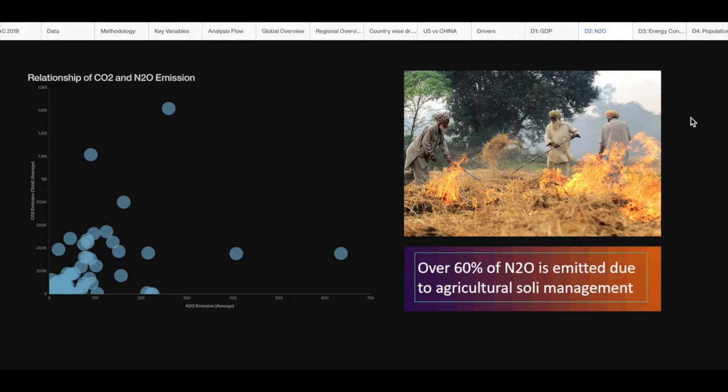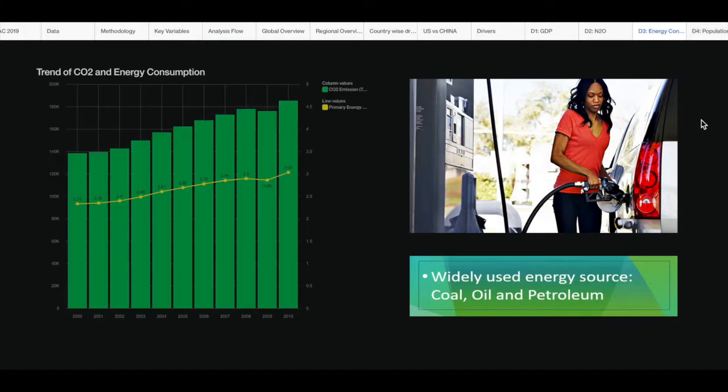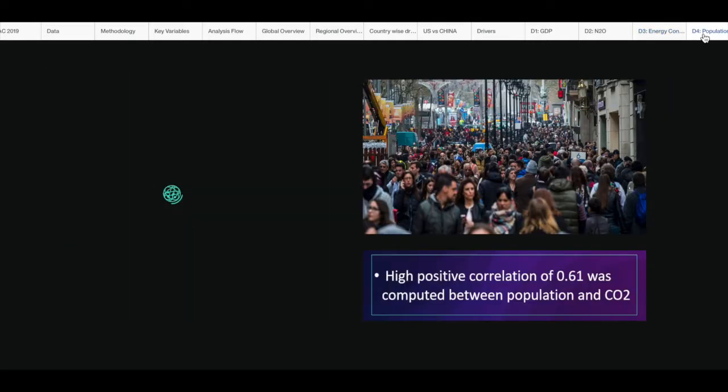For nitrous oxide, a moderate positive correlation was observed between the two greenhouse gases as seen in the plot. Like CO2, it is also driven by interaction of different variables like population, forest area, subregion, and GDP. Moving to the next driver, it is apparent that an increase in energy consumption influenced the increase of CO2 level. This can be attributed to the dependency of the world on non-renewable energy like coal, oil, and petroleum.